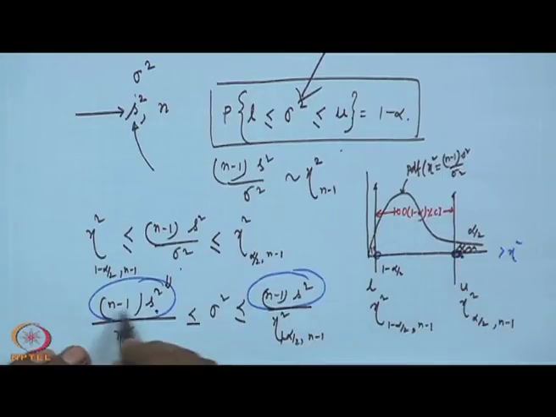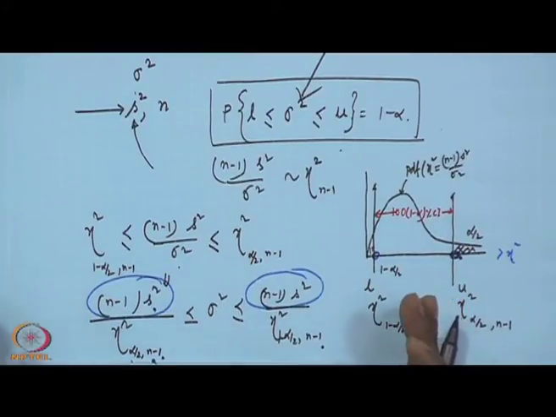So n minus 1 A square by chi square alpha by 2, n minus 1 is definitely less than n minus 1 A square by chi square 1 minus alpha by 2, n minus 1, and that is the interval.